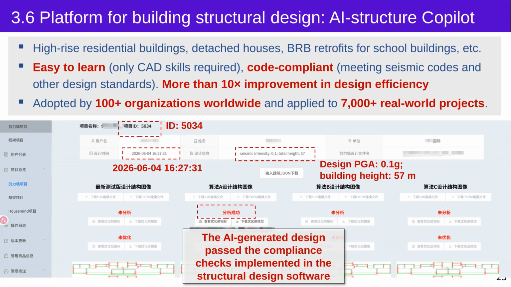We did not only publish these algorithms in papers, we also implemented them on an online platform so that people can use them. For the supported design workflows, the system can improve design efficiency by more than 10 times. According to the platform statistics shown in this presentation, it has already been used in more than 7,000 real-world projects and adopted by more than 100 organizations. This is project number 5034, completed recently. It is a shear wall building with a design peak ground acceleration of 0.1 g and a height of 57 meters, and the AI-generated design passed the code checks implemented in the software.